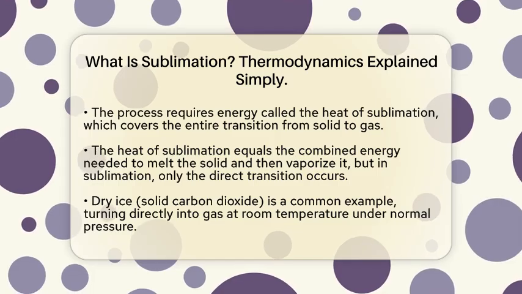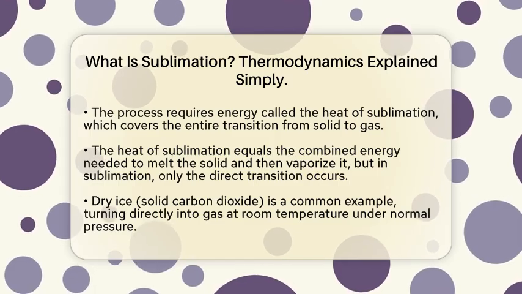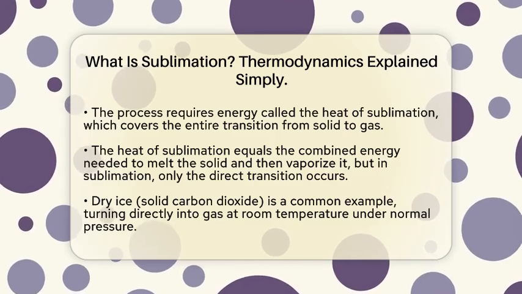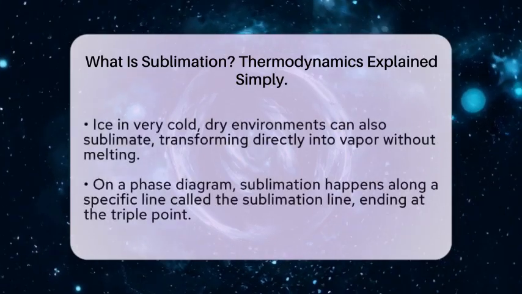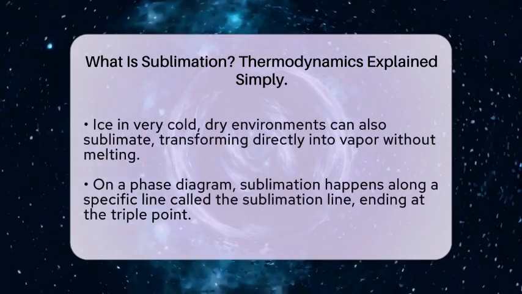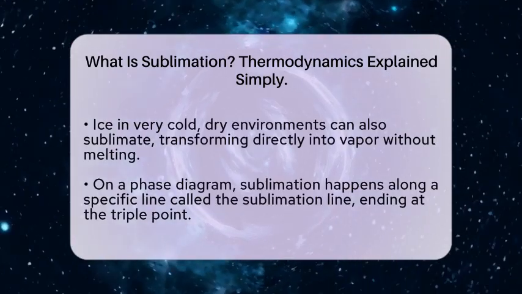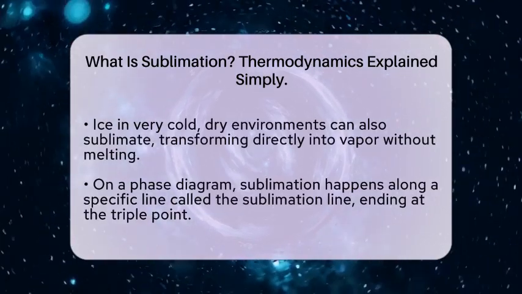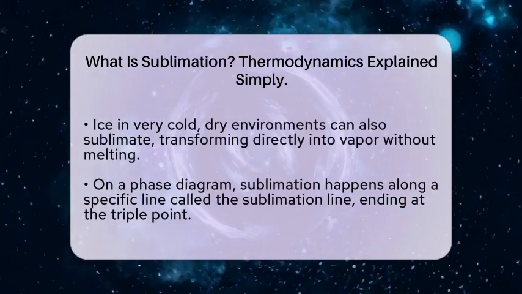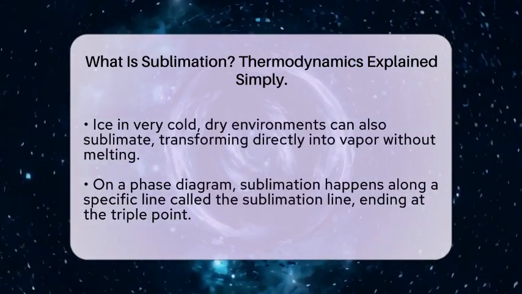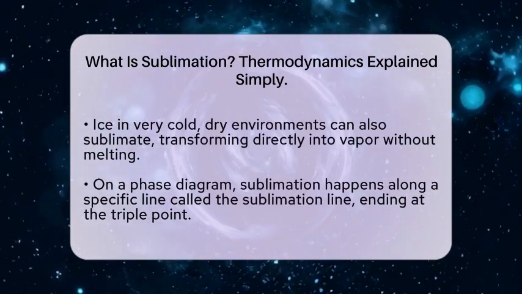This process needs energy called the heat of sublimation, which is the amount of heat needed to make this jump happen. The heat of sublimation is actually the total energy required to go from solid to gas directly. It's equal to the heat needed to melt the solid into a liquid plus the heat needed to turn that liquid into gas. But in sublimation, this all happens without the liquid stage.